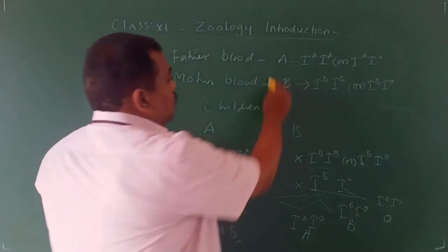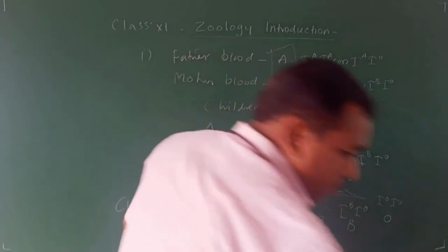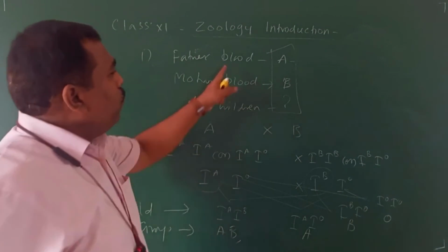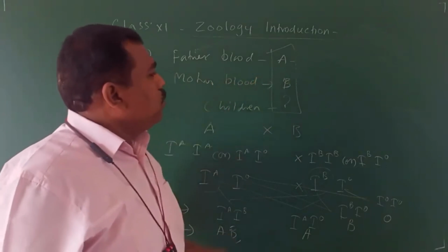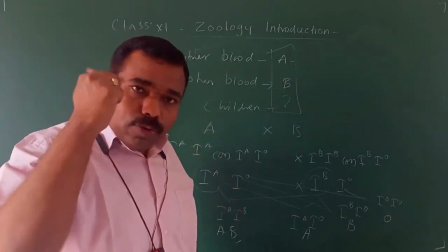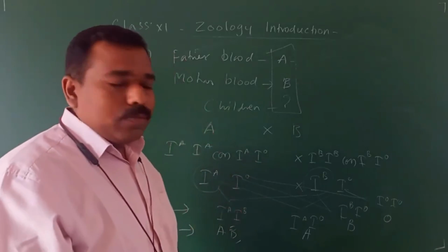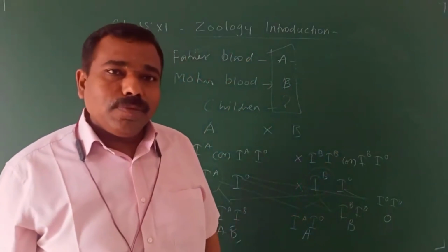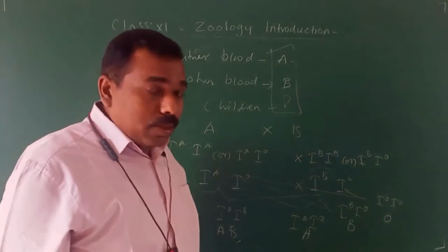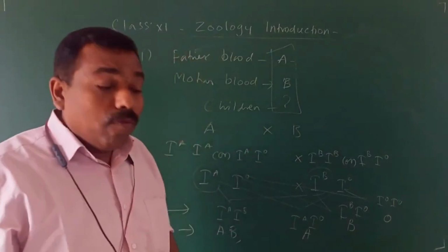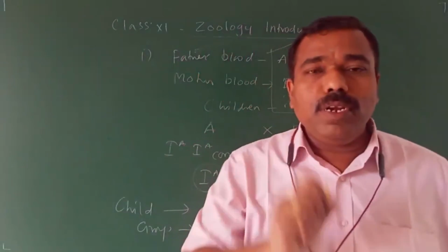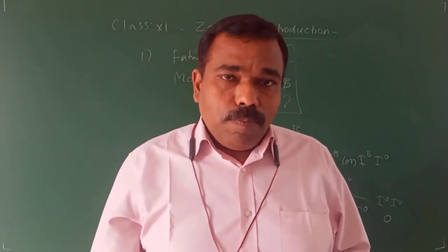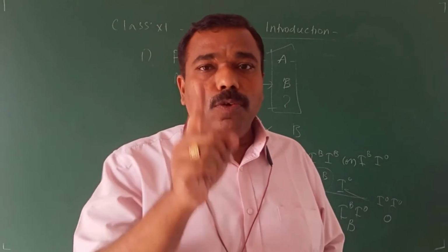What do you think? Simply if they give this, you have to understand. What will you think? Father blood group A, mother blood group B, so O definitely won't come. Like that only we are thinking. Wrong. O blood group is also possible. Right? Like this technique and all, it takes a lot of time now, sir, to find. For that only, they are giving only 1 minute in the NEET examination. How to find out? Practice. Repeated practice makes you perfect.